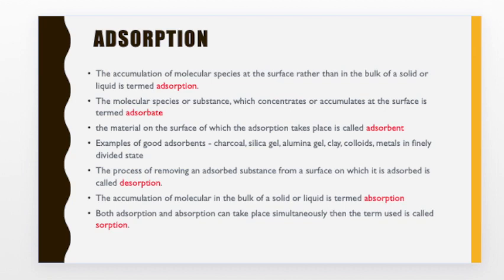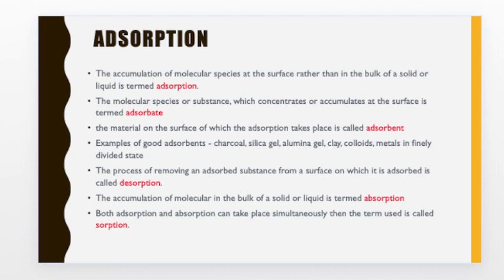Alright. Next we have the components of the process of adsorption. So, the molecular species which are getting concentrated or accumulated on the surface are called adsorbate, and the material on the surface of which the adsorption takes place is called adsorbent. For example, if we consider the process of accumulation of dust on the floor, then in that case my adsorbate will be the dust particles, whereas the adsorbent will be the floor.